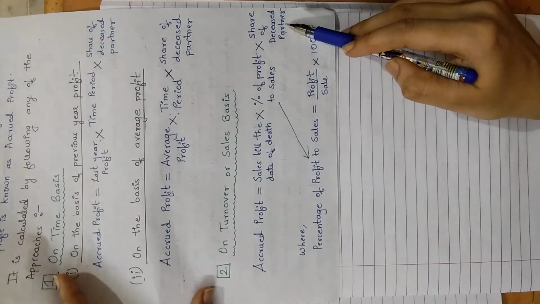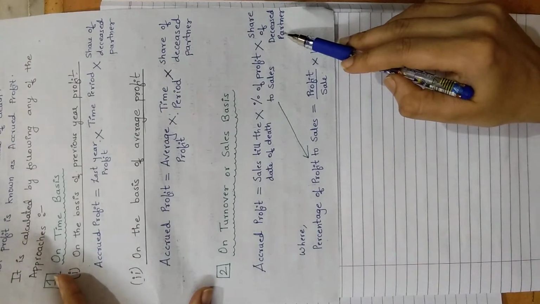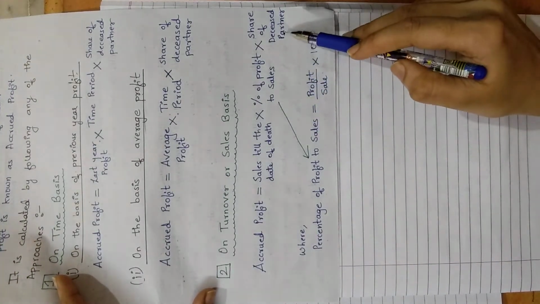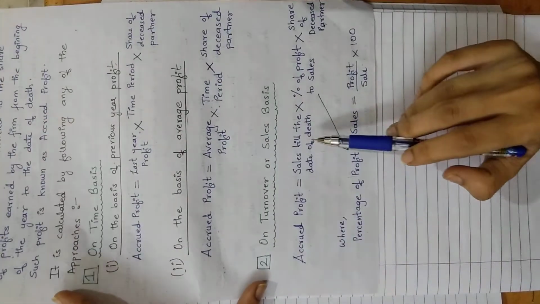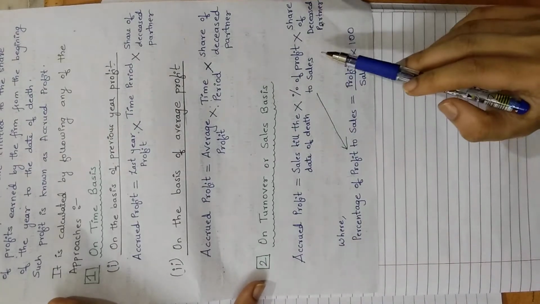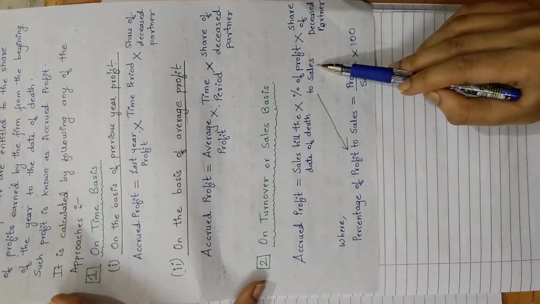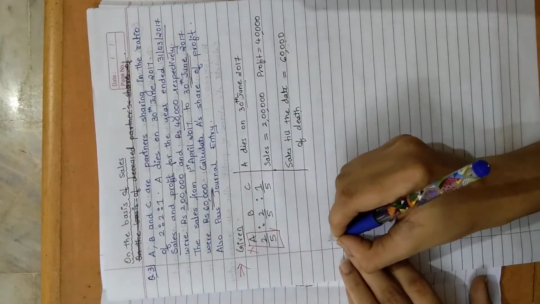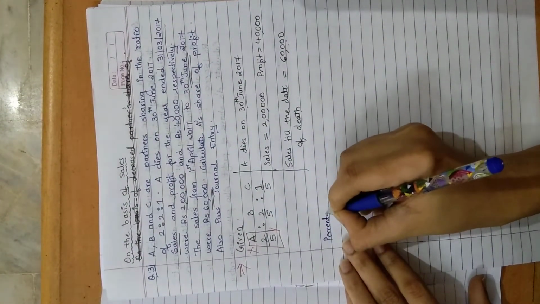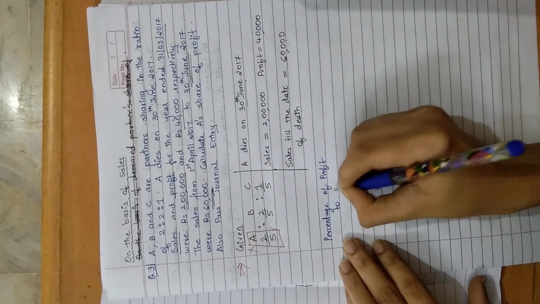If you see the formula, in this formula you do not require to calculate time period. In this case time period was there, but in this method there is no need to calculate time period. What you need to calculate is percentage of profit to sales. So I will calculate this first and then I will use this formula. First formula that you have to use is to calculate percentage of profit to sales.